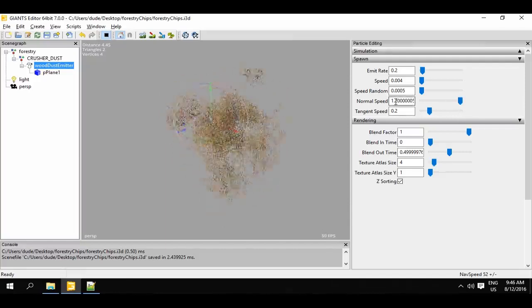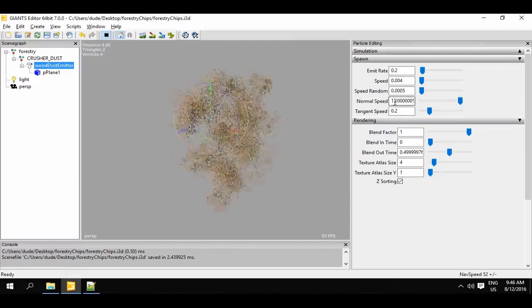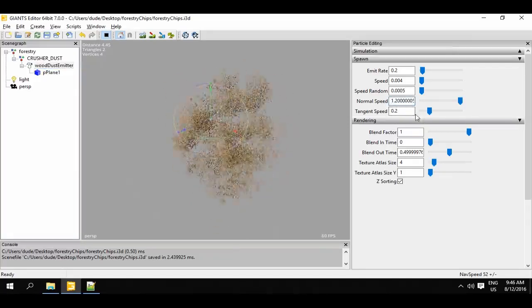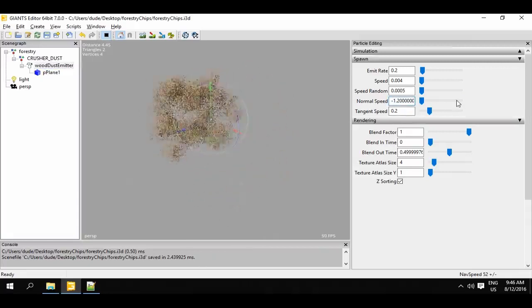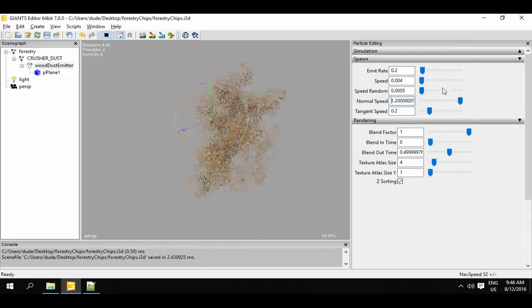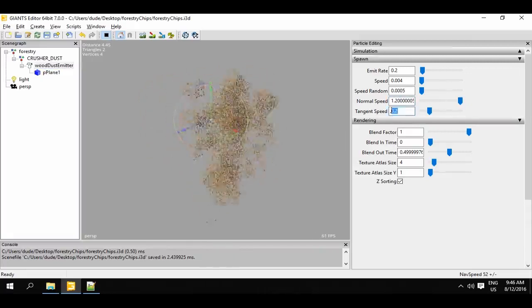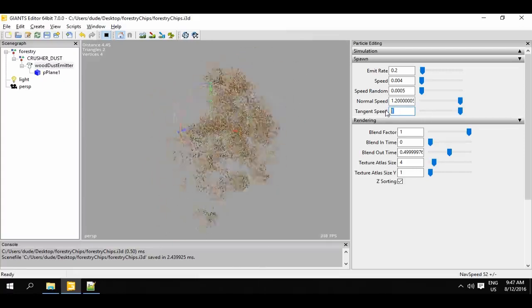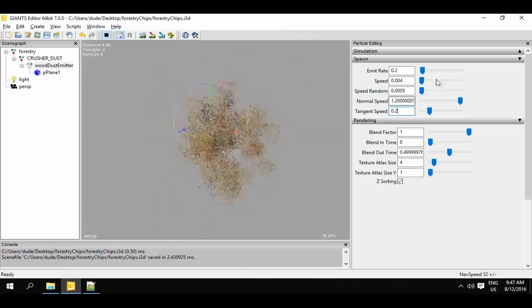The value normal speed specifies how fast the particles are propelled or start from the exit field in the direction of the normals. We can also assign a negative value to the attribute normal speed, which makes the particles travel in the opposite direction. The value tangent speed specifies the degree to which particles are dispersed.